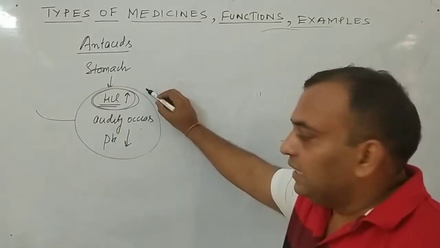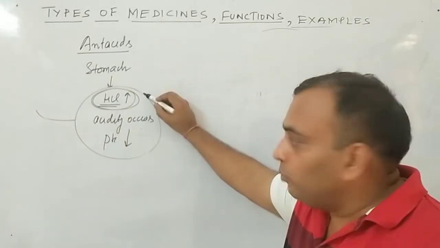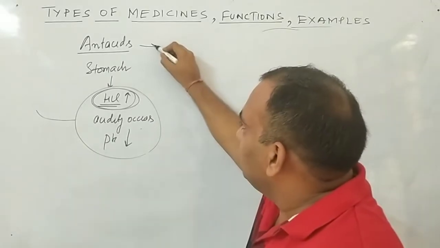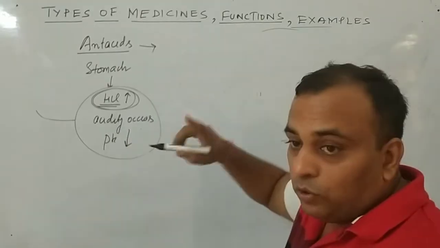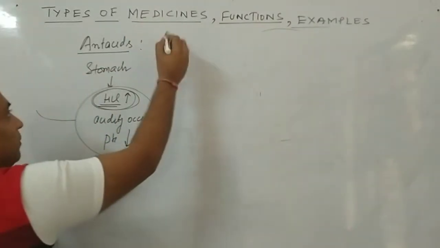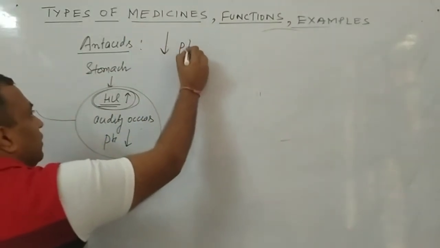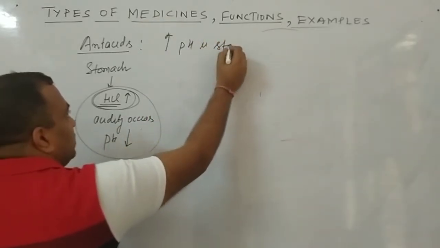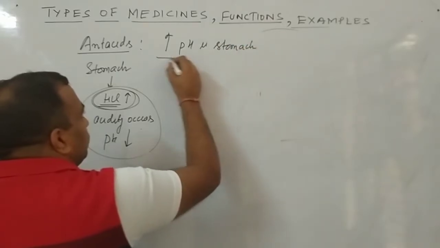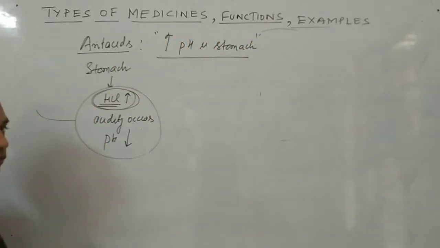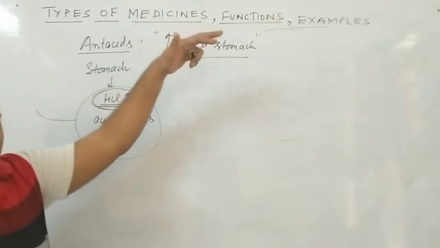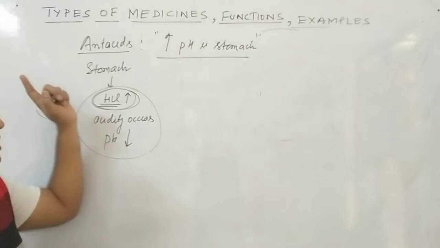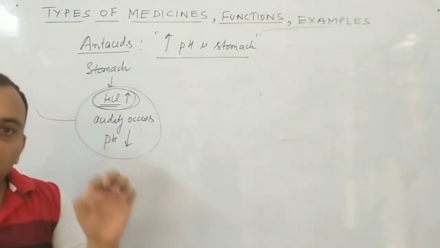Sometimes the amount of HCl increases in our stomach, due to which acidity occurs and the pH decreases. So the antacids will overcome this effect. These antacids are the medicines which increase the pH in the stomach. Clear to all of you? If the pH increases, then automatically the acidic behavior decreases. So in one line you will write: antacids are medicines which increase the pH in the stomach.